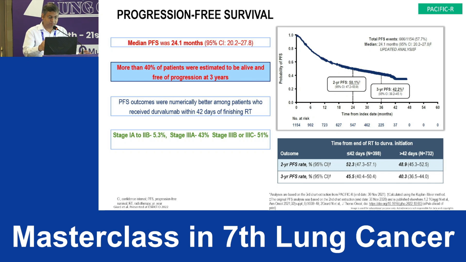However, why is the data so impressive? Because some of the patients were in stage 1 and stage 2 also. And even in this data, 50% of the patients were stage 3B and stage 3C. I want to hear from my colleague Dr. Sandeep Ishi: in the perioperative IO trials, how many of the patients were stage 3B and stage 3C? In the Keynote trial it's 15%, sir.